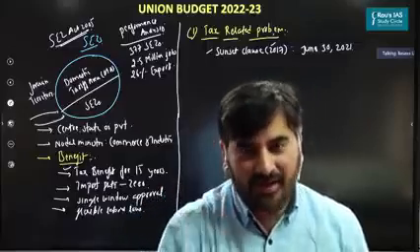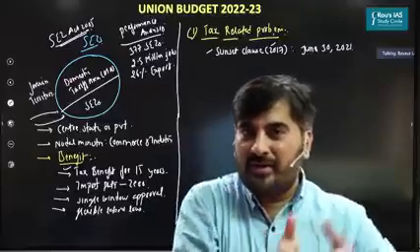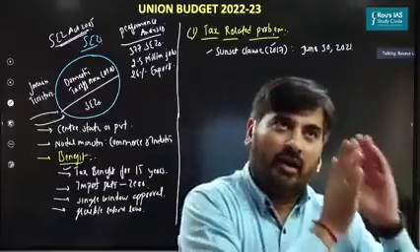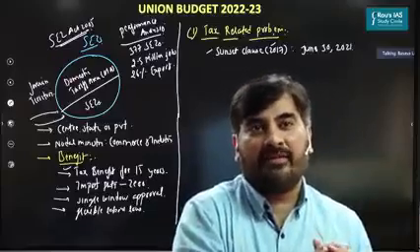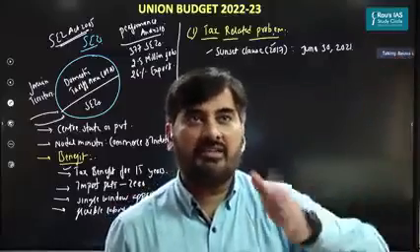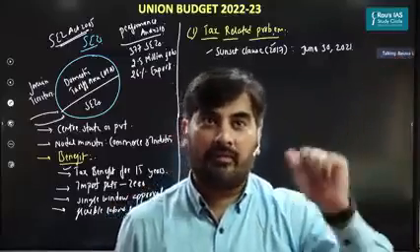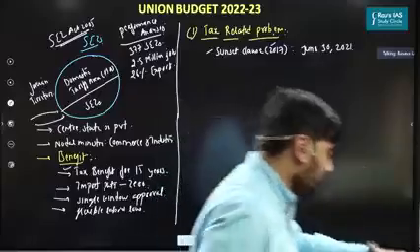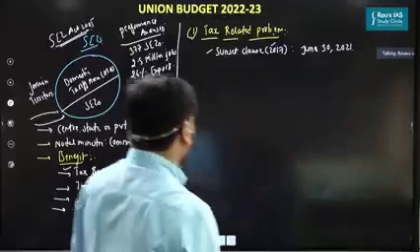So we have limited that only those units which will be set up before June 30, 2021, only they will get the tax benefits. Earlier, this limit was April 1st, 2021. Then we changed it to June 30, 2021. Please remember this. So this is the first thing with respect to sunset clause. Second one